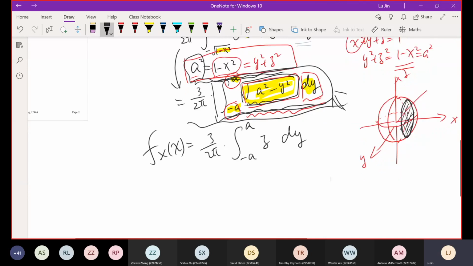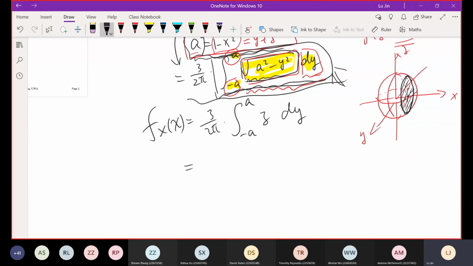That's all good. This gives us 3 over 2 pi, which doesn't change, and the remaining thing should be half of the pi a square. Then pi and pi cancel, giving 3a square over 4.